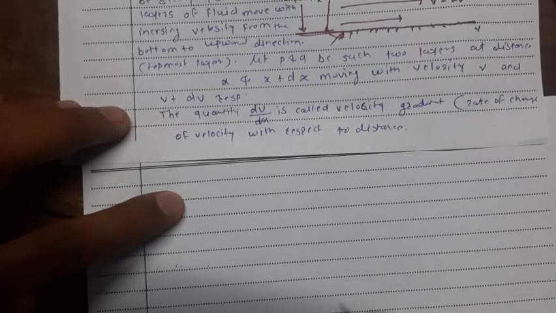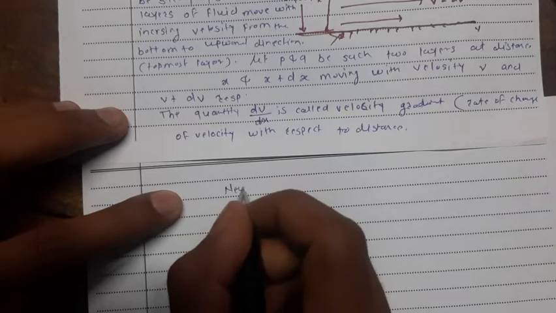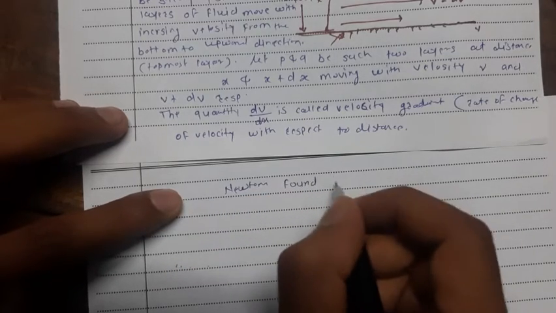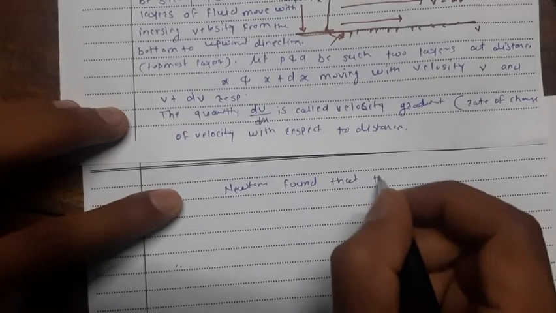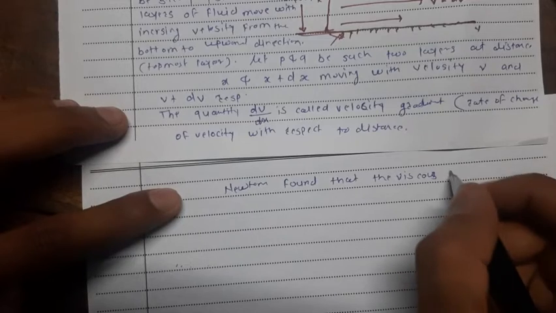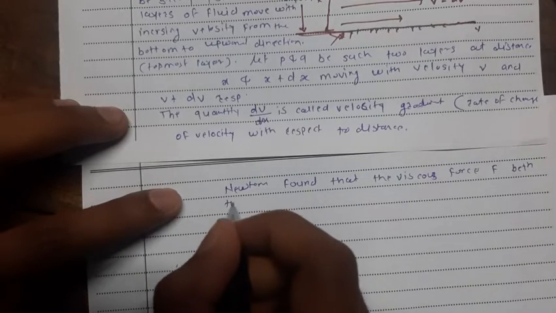So Newton found that the viscous force F between the layers of fluid